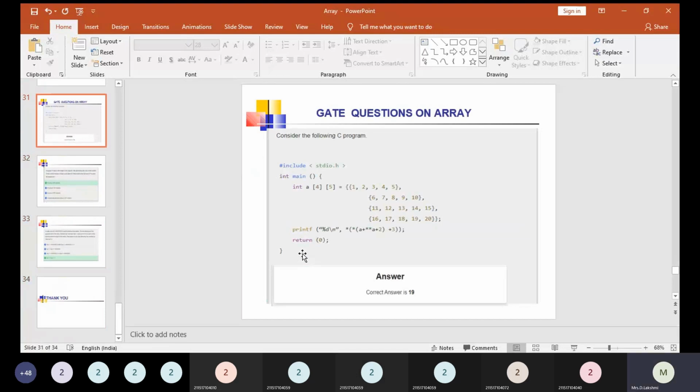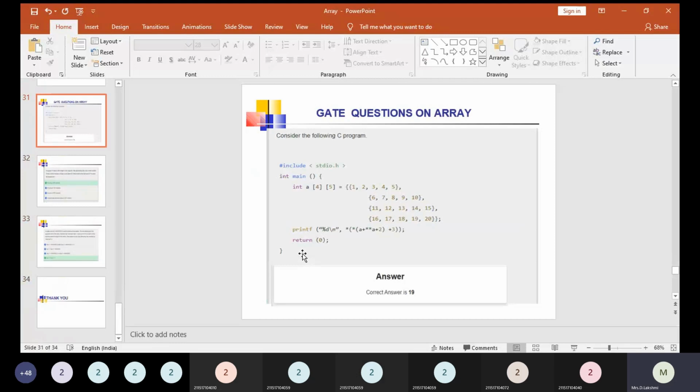So where is the 19 available in the given declaration? When you take the first row, the 19 is not available. When you take the second row, 19 is not available. When you take the third row, 19 is not available. When you take the fourth row, 19 is available. So what is the location of that value 19 in the format of rows and columns?